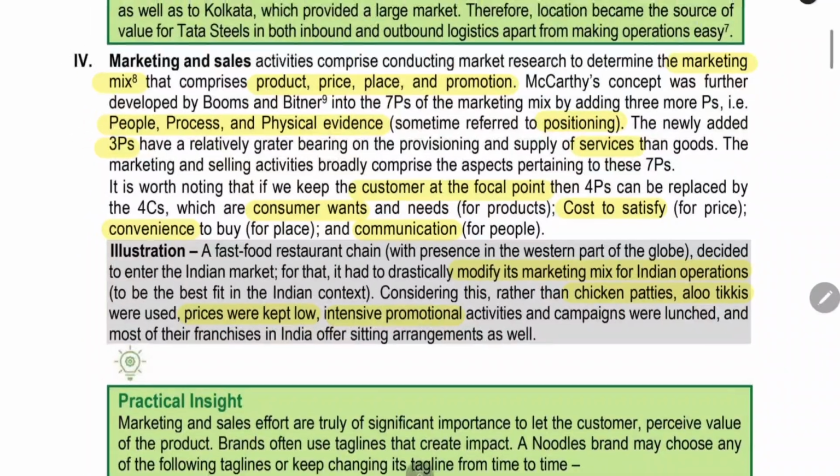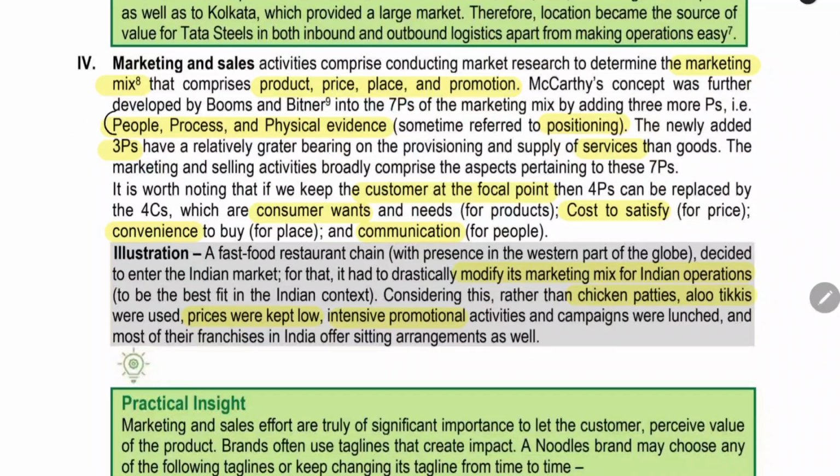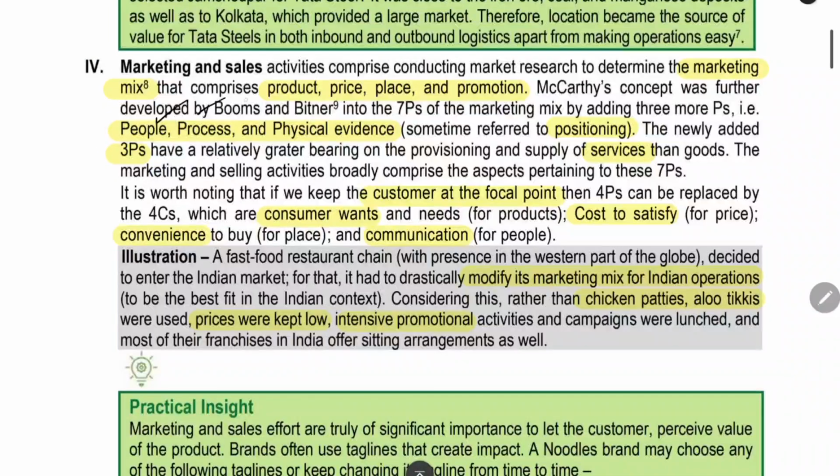And then later they added another 3 P's: people, process, and physical evidence. These are also important for the marketing mix. When you do all these things, you will achieve perfect marketing. The latter 3, people, process, and physical evidence, are not directly related to the customer, but they are referred to as positioning. By doing these 3, you can position yourself in the market. We will see later about positioning in a detailed manner.